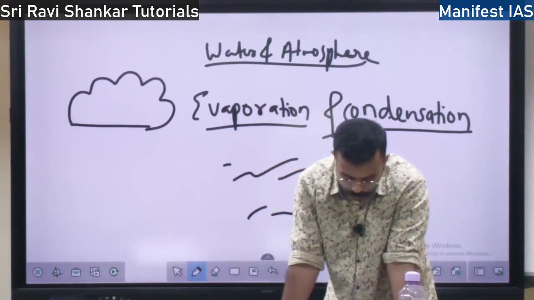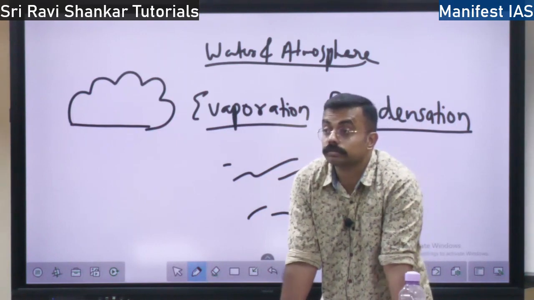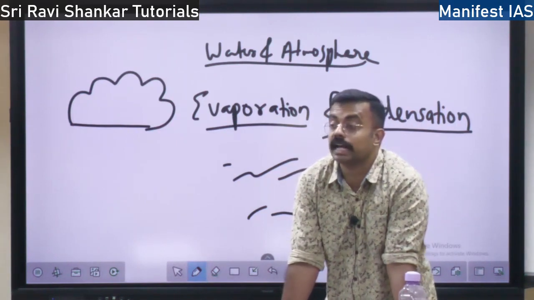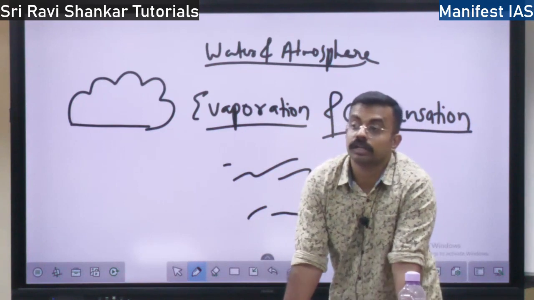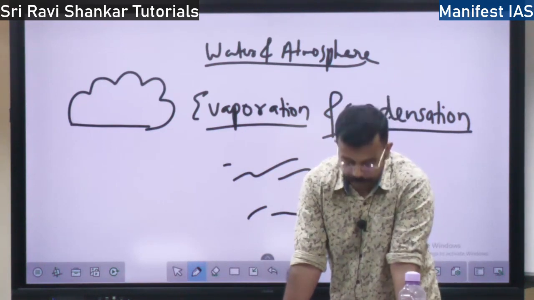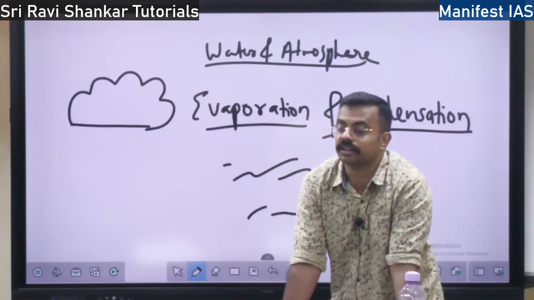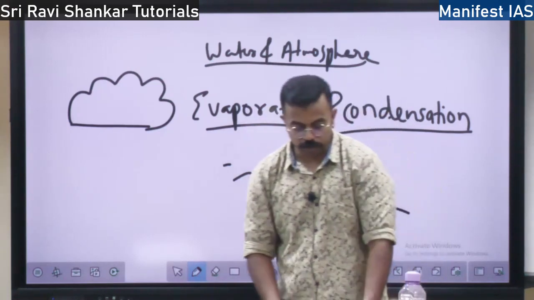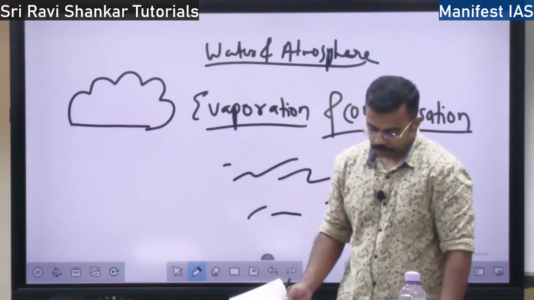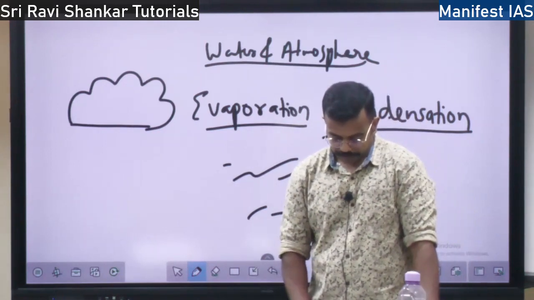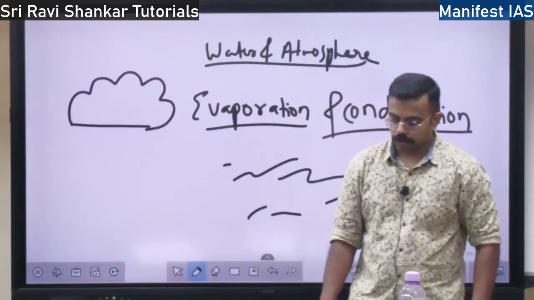Then you have the last type of clouds, nimbus clouds. These are very important. These are rain bearing clouds. Rain will always come from the nimbus clouds. So this is black or dark grey in color. You see the black cloud or the dark cloud, it is a nimbus cloud, right?